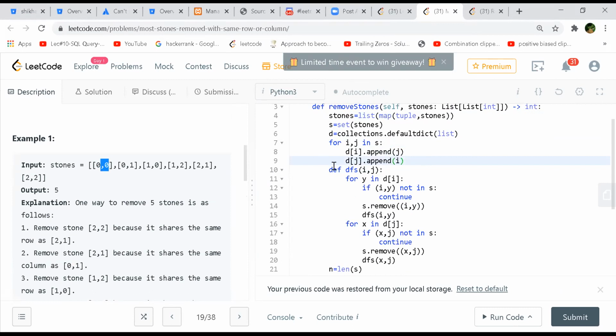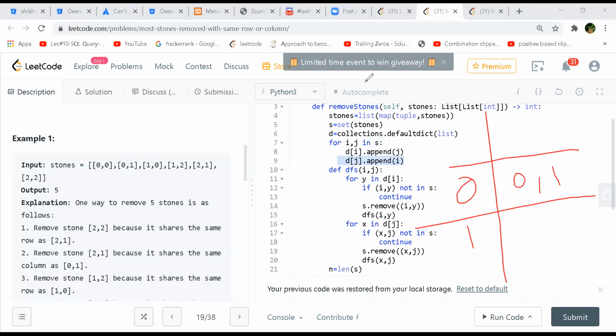So you are actually trying to match 0 with 1 and 1 with 0. For the first one, you are doing 0 with 0, and here also 0 with 0. Then 0 with 1 and 1 with 0. How does this make sense? I mean, 0 will be there and 0, 1 will be there in this way. 0 is here and 0, 1 will be in this. And again, 1 is there, so 0, 1 will be here. Right, that I understand, but